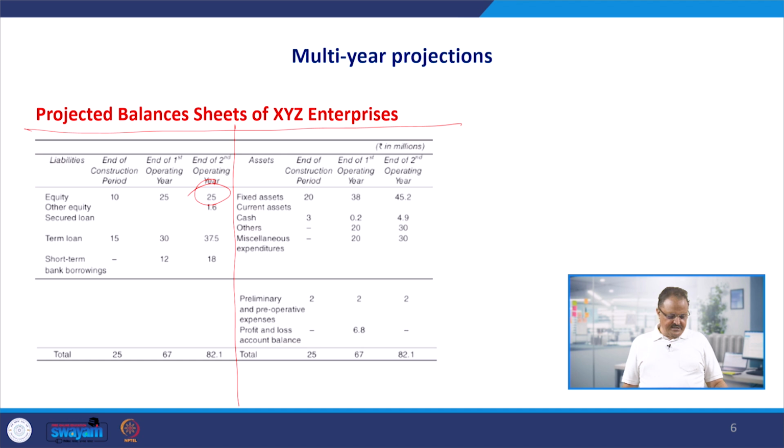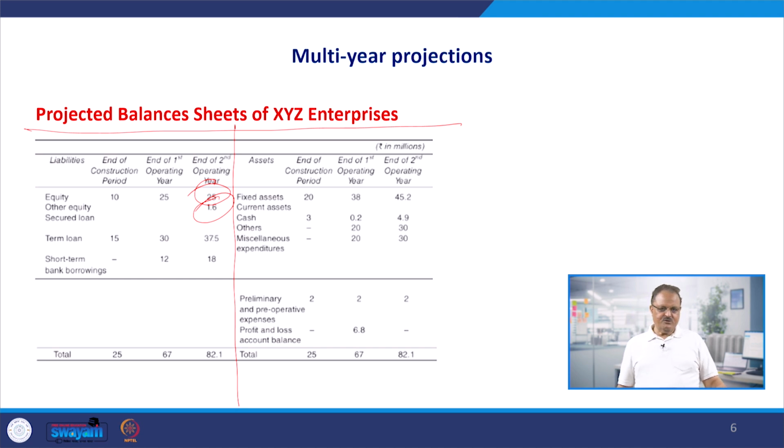After that, no equity is invested in the subsequent years. So at the end of the second year also, the equity balance is the same as it was in the first operating year. So this is 25 million total invested by the entrepreneurs. It means 2.5 crores. And other equity is that by way of this profit transferred from the income statement in the second operating year to the balance sheet.